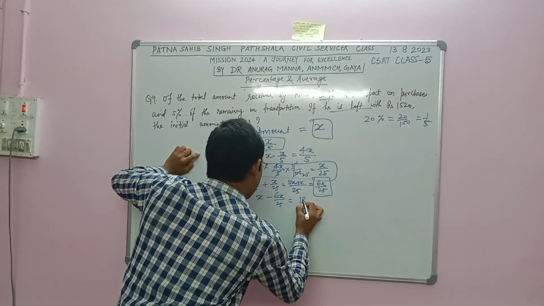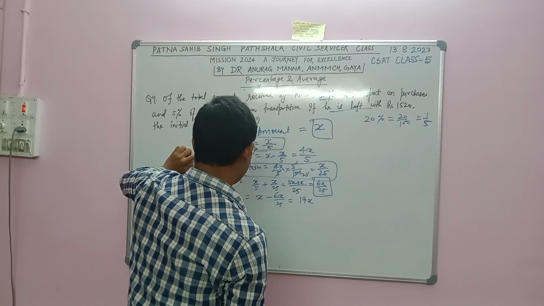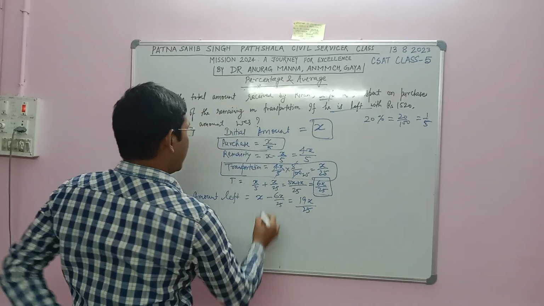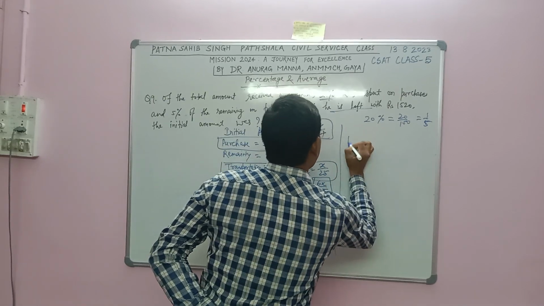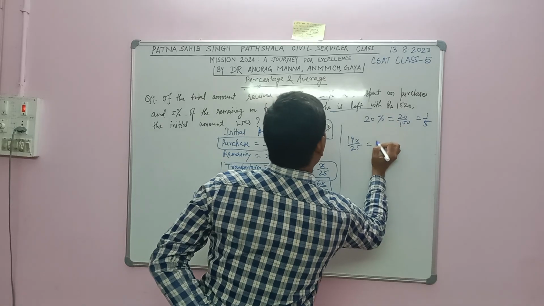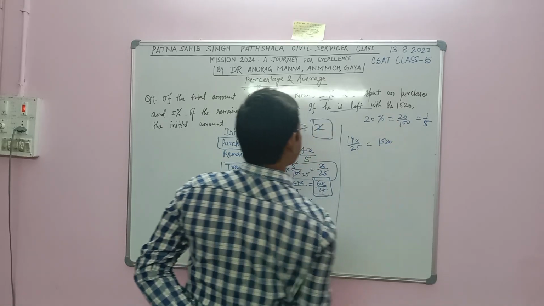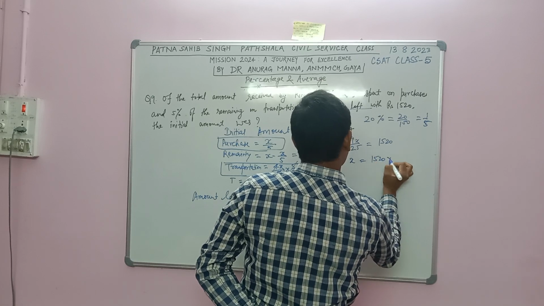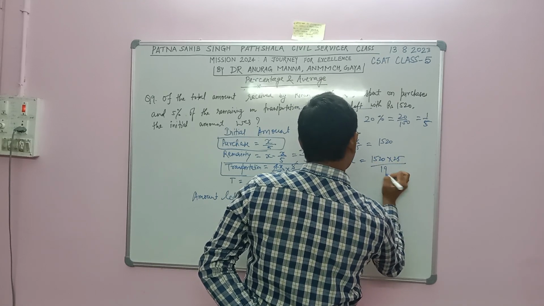So it will be 19X divided by 25. Now 19X divided by 25 is equal to 1520. So X is equal to 1520 into 25 by 19.